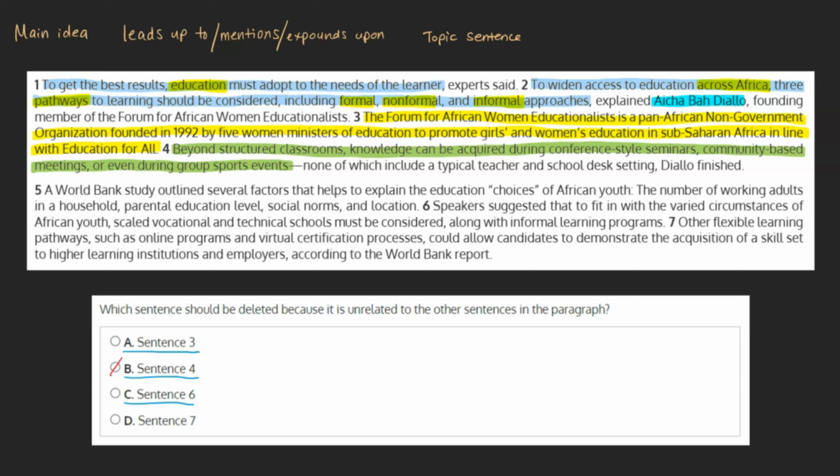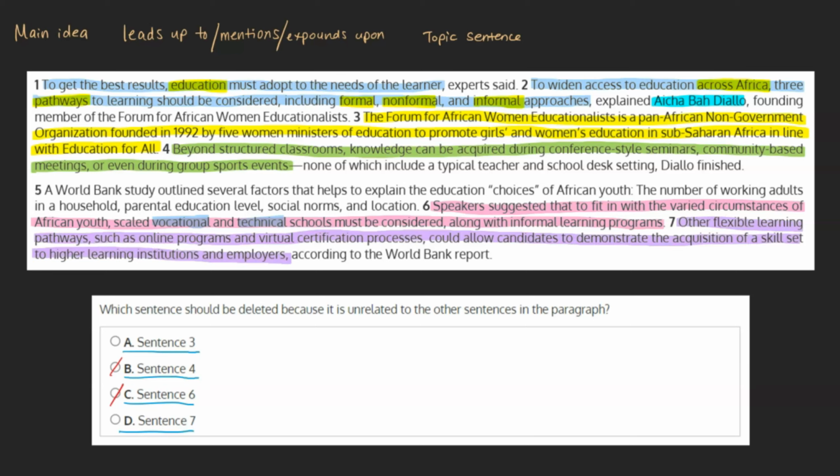C. Sentence 6. "Speakers suggested that to fit in with the varied circumstances of African youth, scaled vocational and technical schools must be considered, along with informal learning programs." We can see that this sentence suggests vocational and technical schools, which ties directly into the idea of alternative educational pathways. As this fits with the paragraph's theme of exploring different forms of education, we can see that this choice is incorrect. And D. Sentence 7.